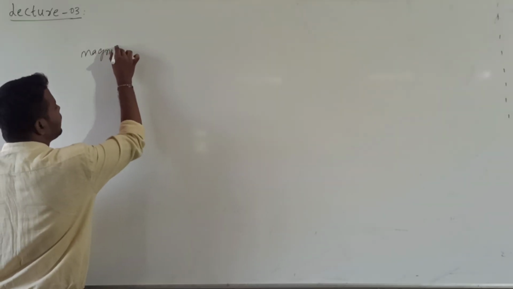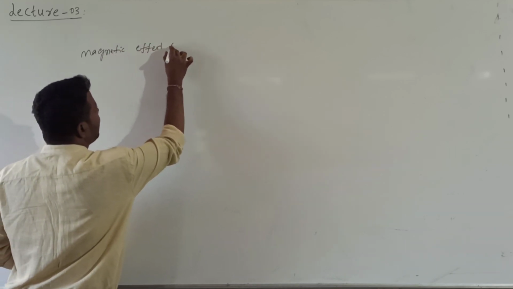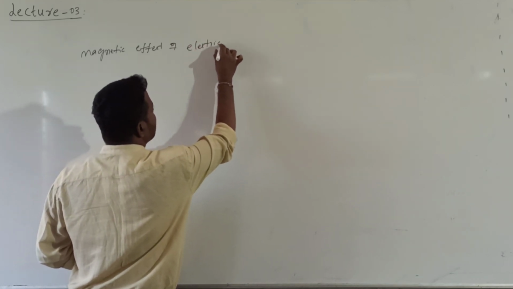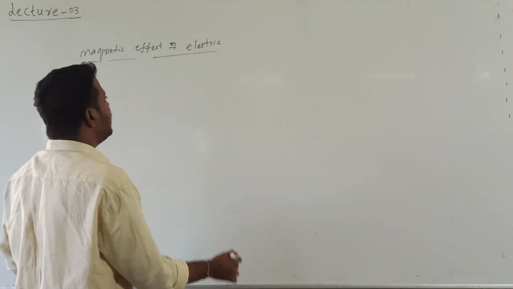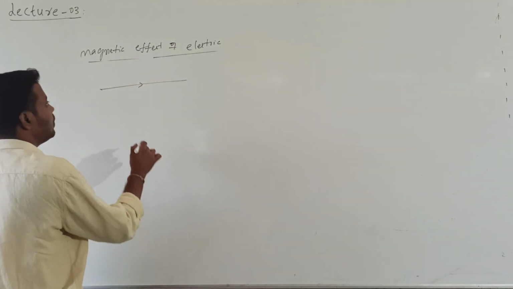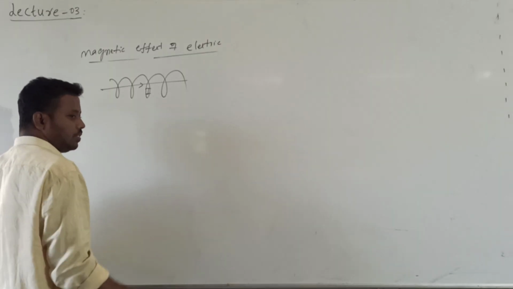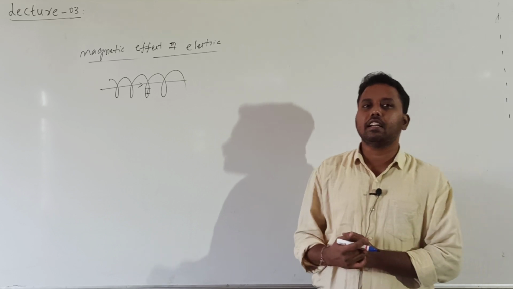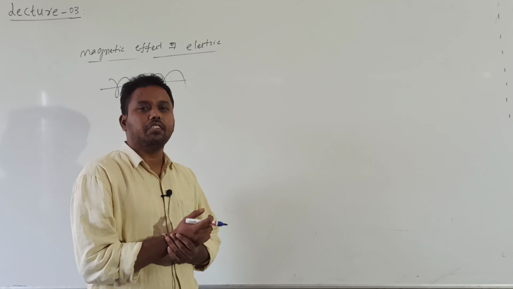What is the magnetic effect of electric current? Definition: when current is passing through a conductor, around this conductor a magnetic field will be produced. If I consider a current carrying conductor, around this conductor there exists a magnetic field. What is the source of the magnetic field? The current in that conductor is producing the magnetic field.